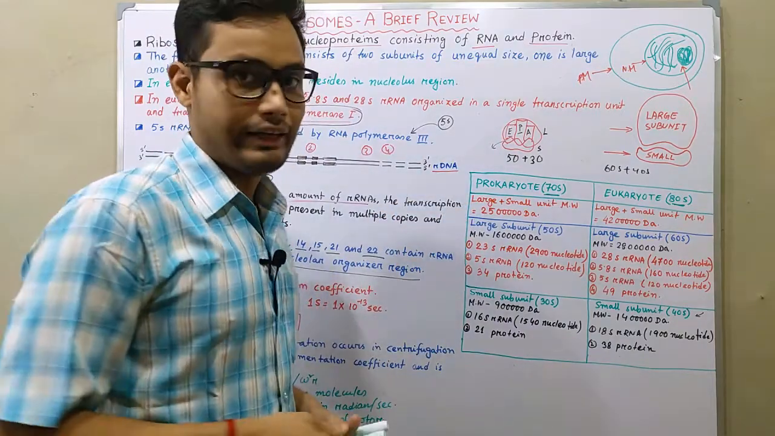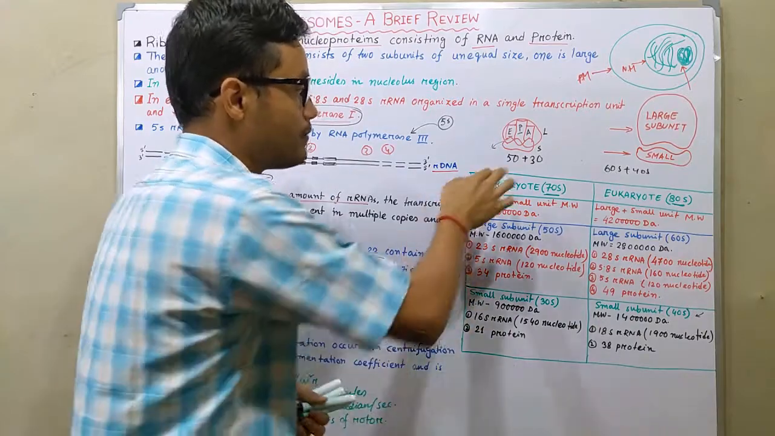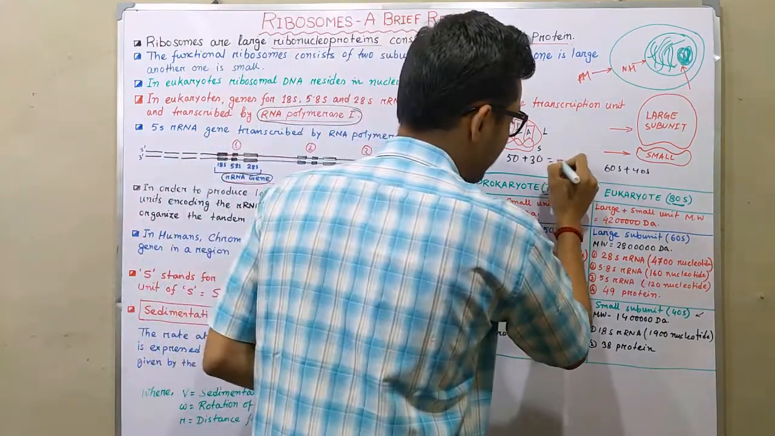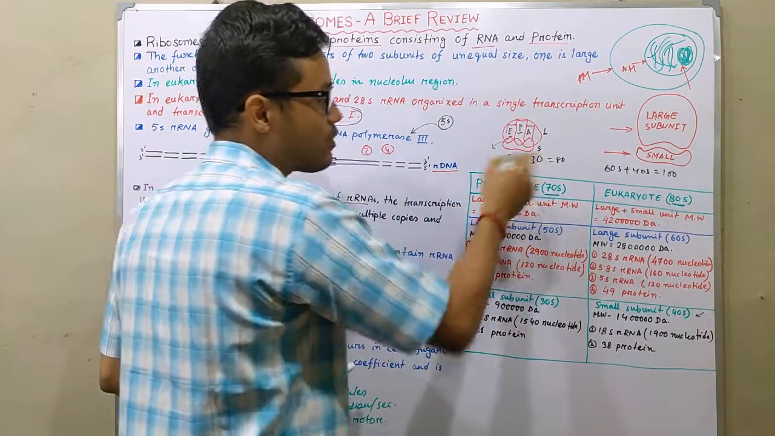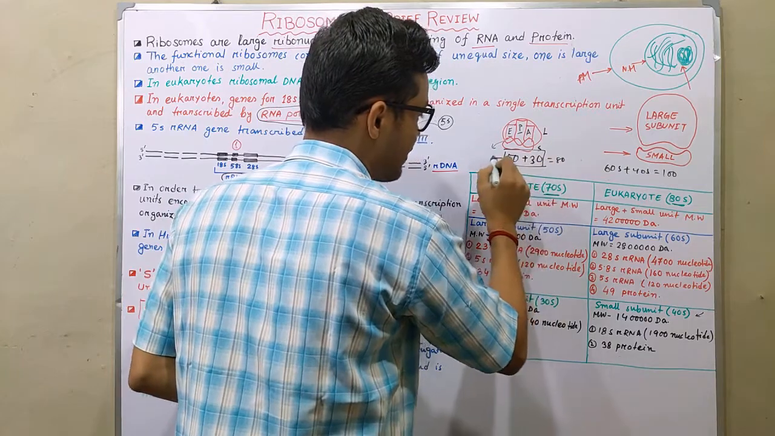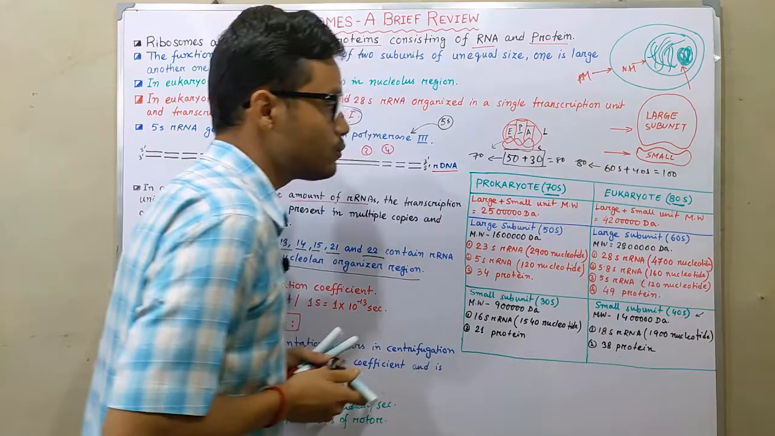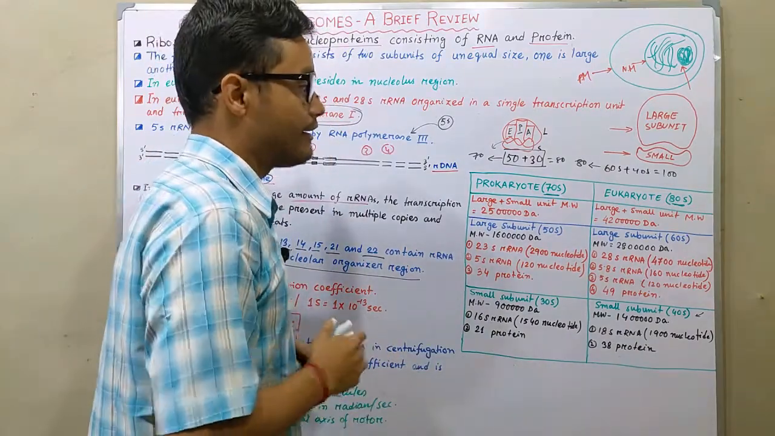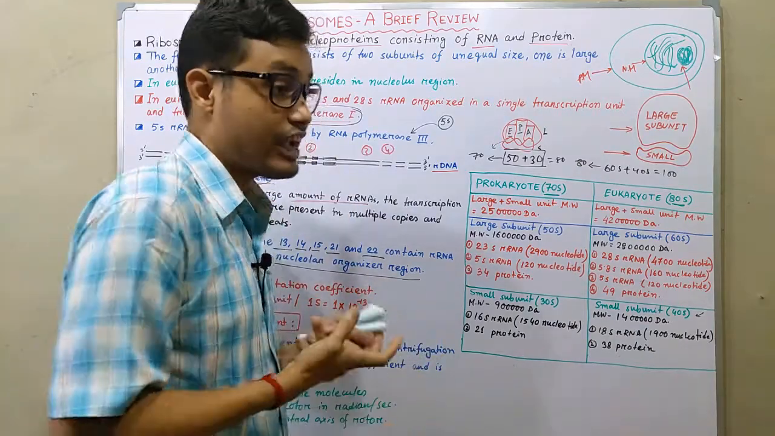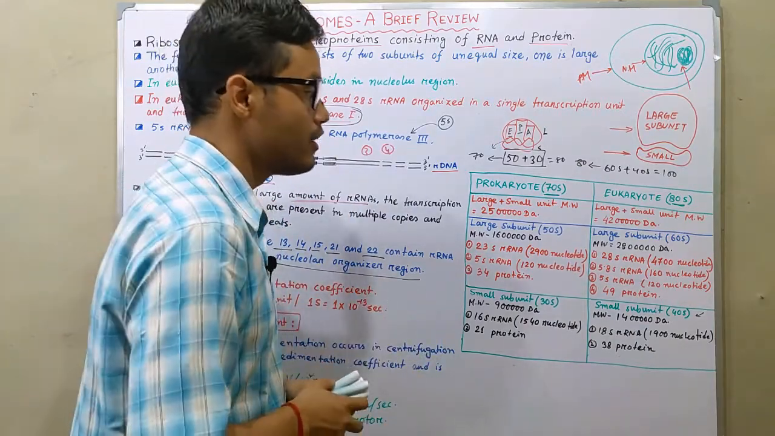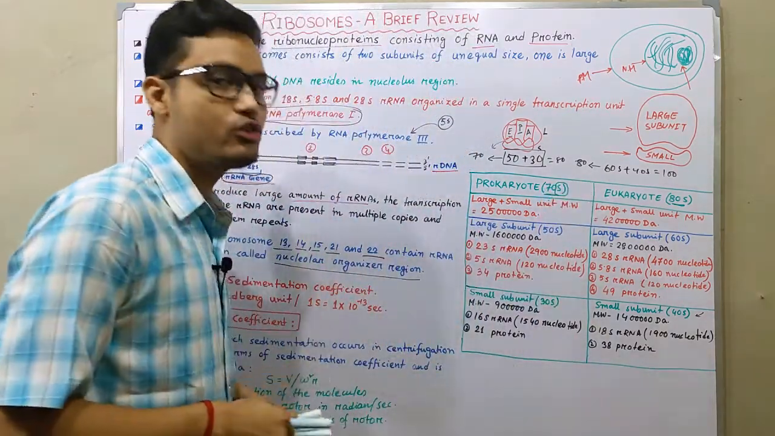When I was a student, naturally one question came up in my mind: 50 plus 30 is equal to 80, right? And 60 plus 40 is equal to 100, right? So why is it called 70 and 80? Ultimately I found the answer when I studied a biophysical instrumentation technique known as the centrifugation technique. The S stands for sedimentation coefficient.